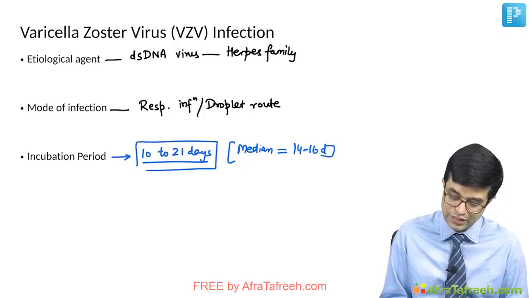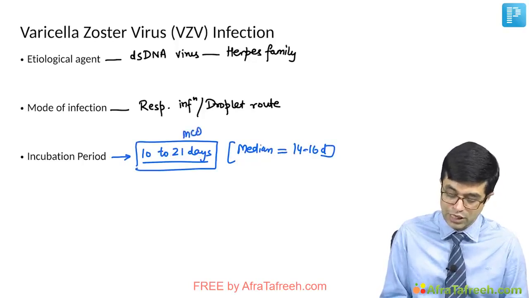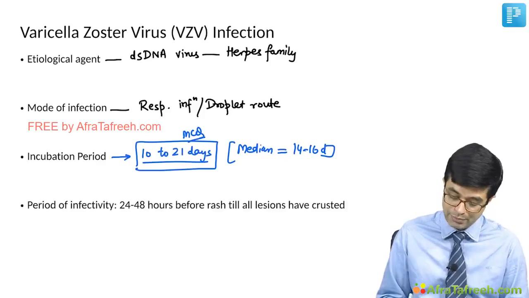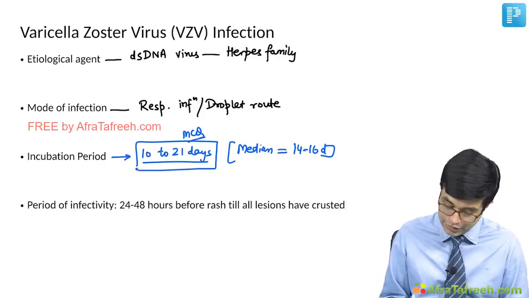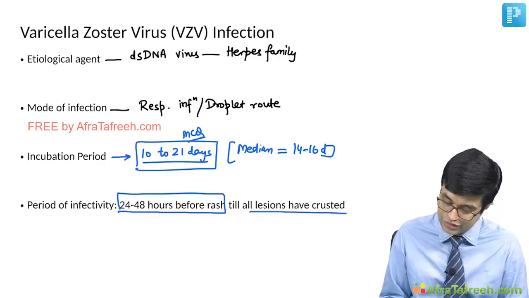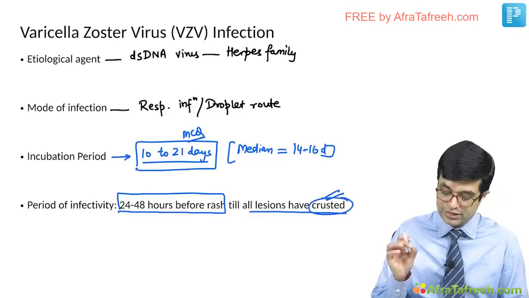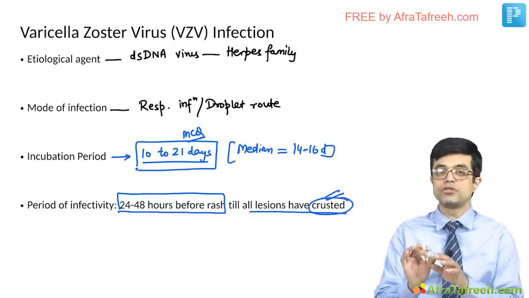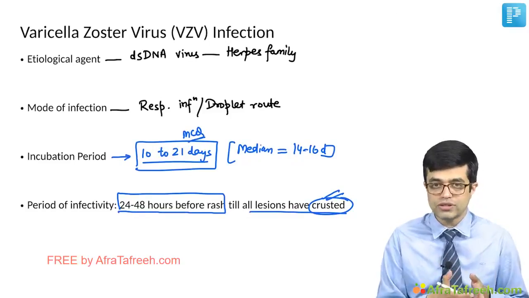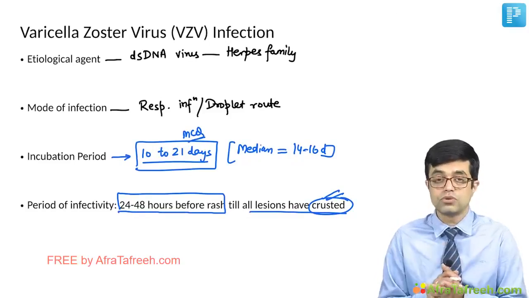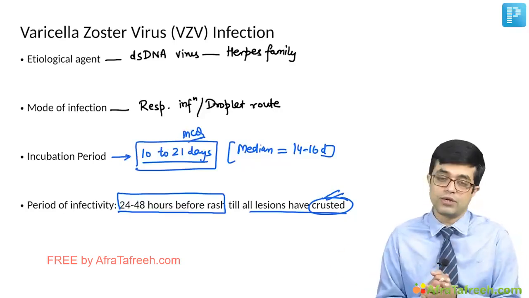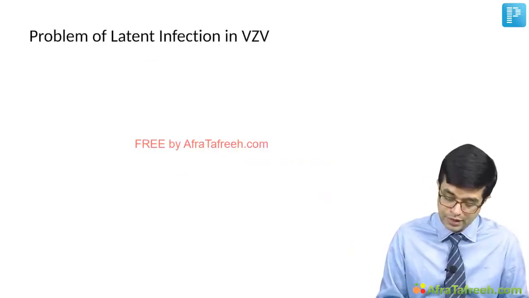So, median value is approximately 14 to 16 days. However, if you asked a range in MCQ exam, this is what was asked in one of the older questions, the answer will be 10 to 21 days. And what is the maximum period of infectivity? The period of infectivity is 24 to 48 hours before rash till all the lesions have crusted. So, crusting of lesions denotes that the patient is no longer infective. These children who develop chickenpox, we do not allow them to go to school till their lesions have crusted. All the lesions have crusted and no new lesions are coming.